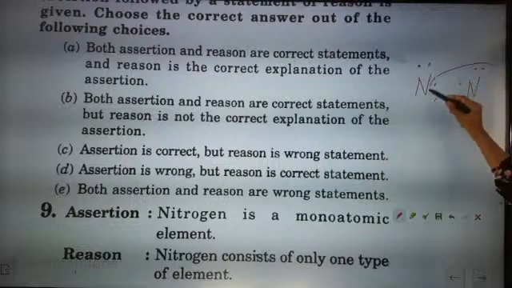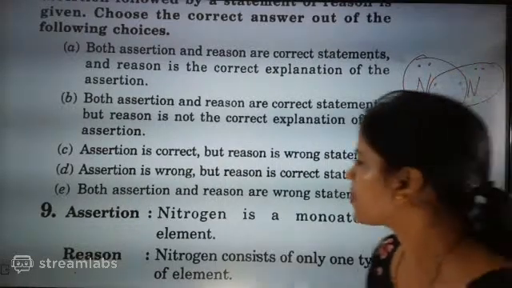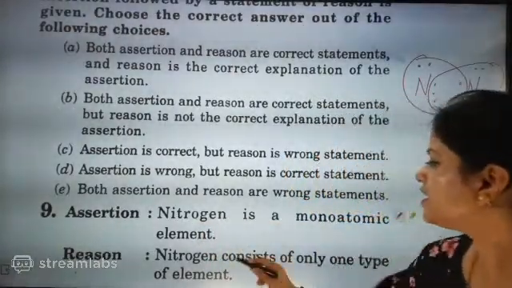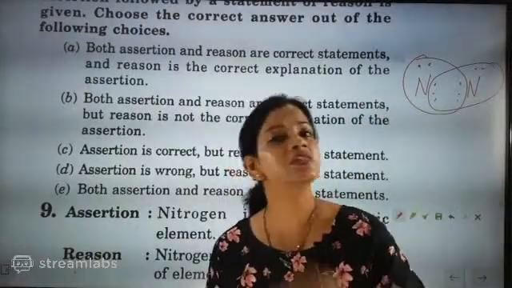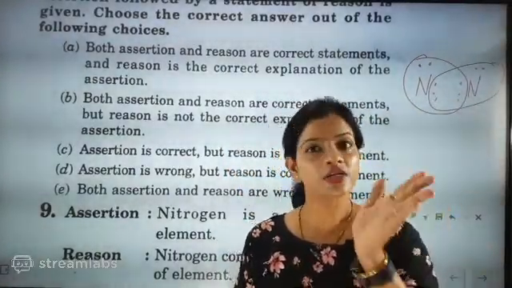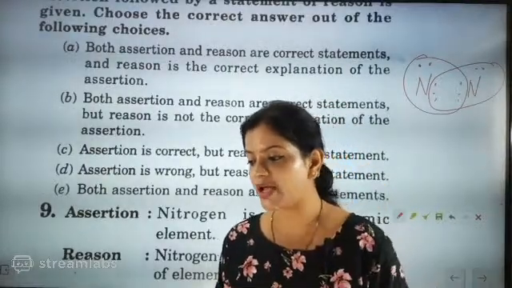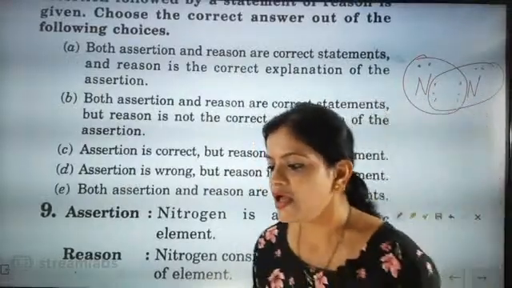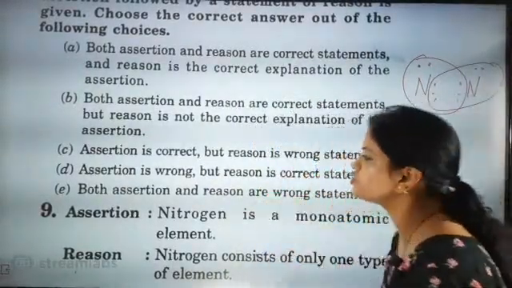So now this nitrogen is total having 6. Nitrogen is a monoatomic element. This statement is false. It consists of only one type of element, 100%, because nitrogen is a diatomic molecule, beta. So it is only consisting of the same type of element. Now N2 is the same type of element. So assertion is wrong, reason is true.